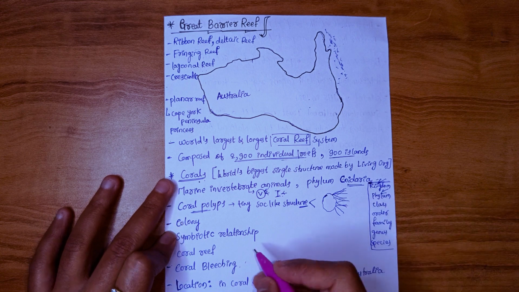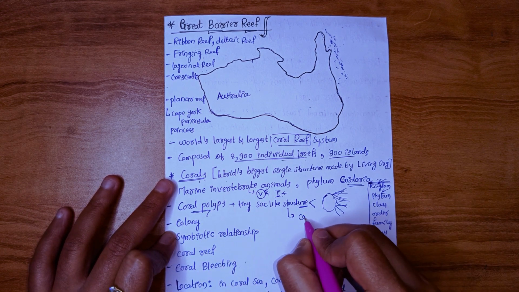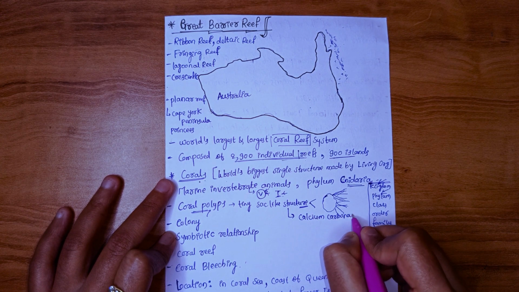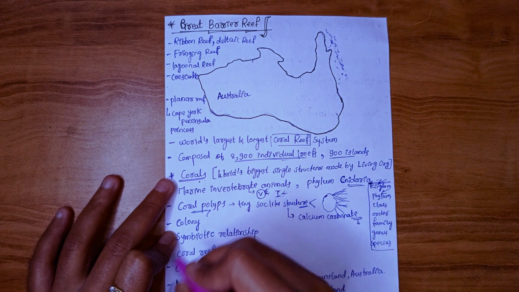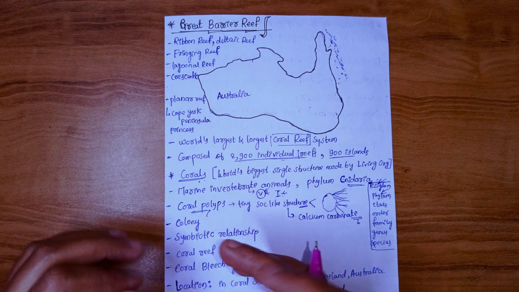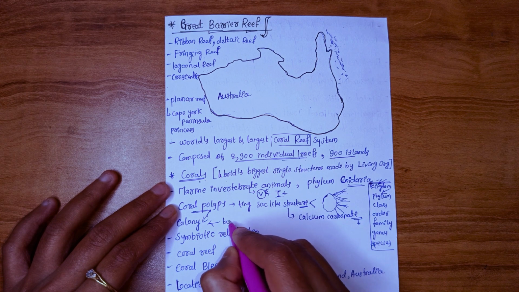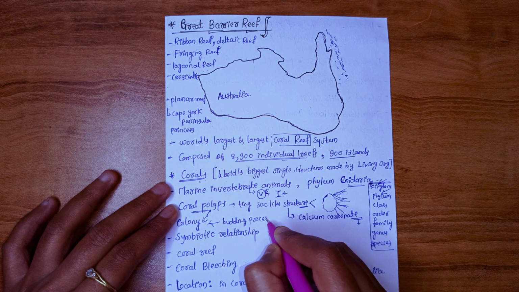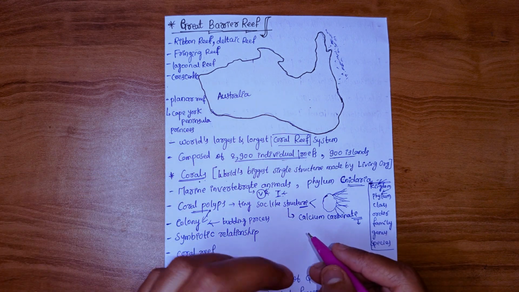And these coral polyps will secrete calcium carbonate, and this will be the base for coral structure. And 100 to 1000 coral polyps will live together in a group, and those will form a colony. Colony is formed through the budding process. Budding means formation of copies of some organism.